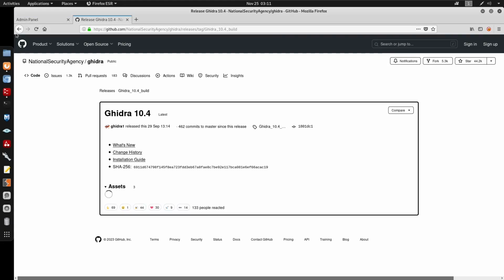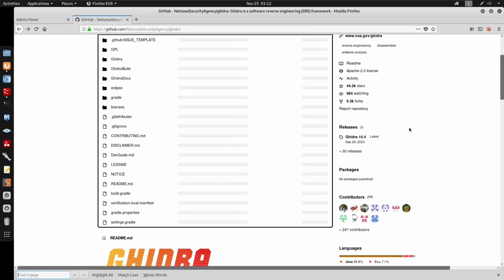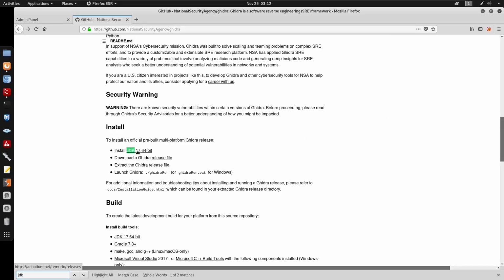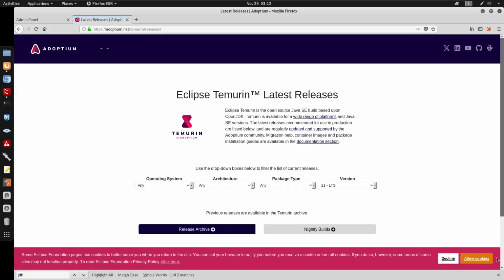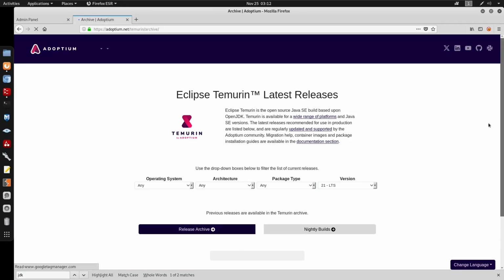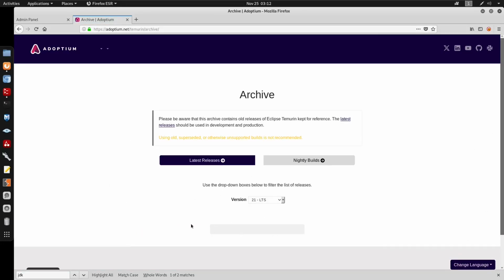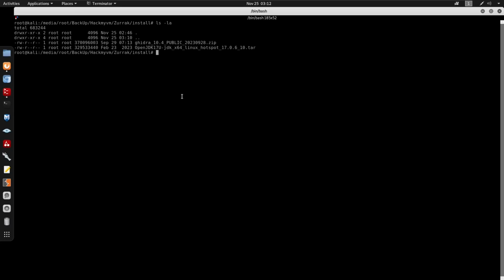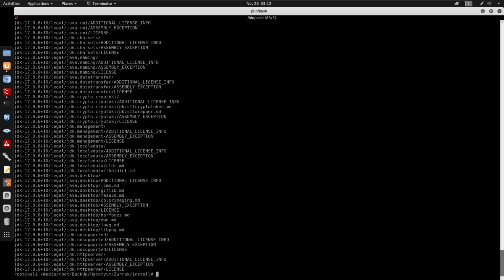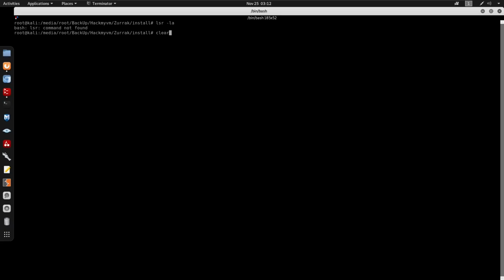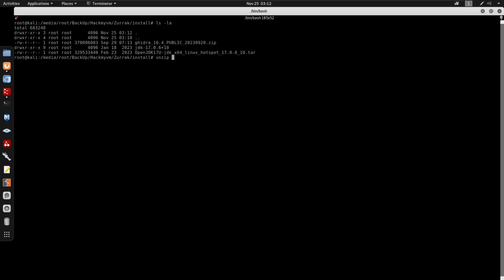Same thing here. If you do Control F for JDK, you'll find the JDK to install. Here it doesn't show up for me, but if you go to the release archive, you have the versions under here, which you can download for 64-bit Linux. Here I do have a .zip and also a tar. So I'll do tar -xvf for the OpenJDK. It's going to extract the JDK. Also we do have this to unzip for Ghidra.